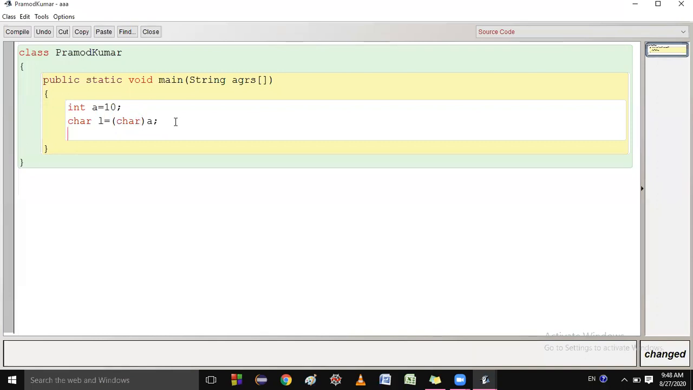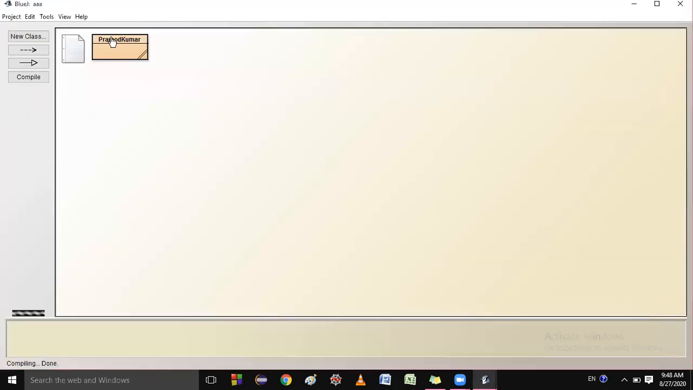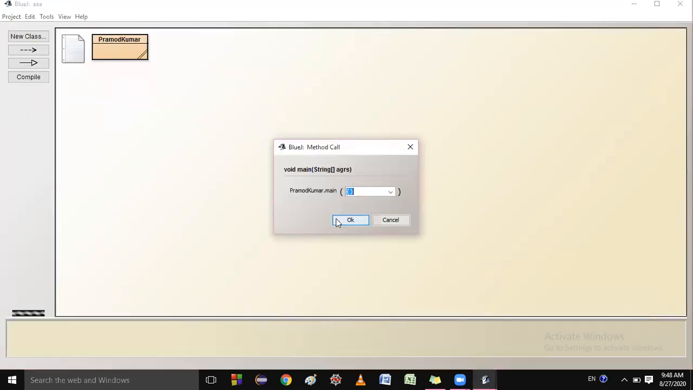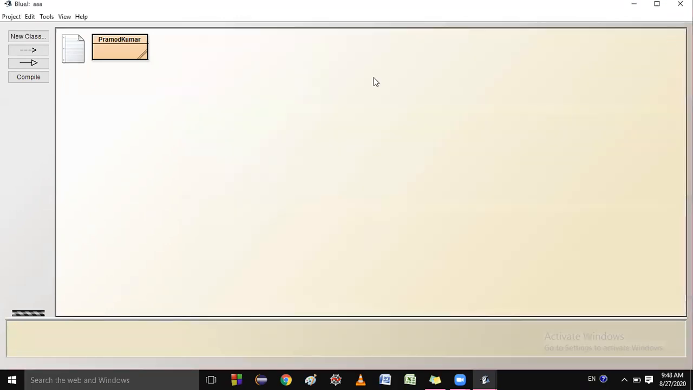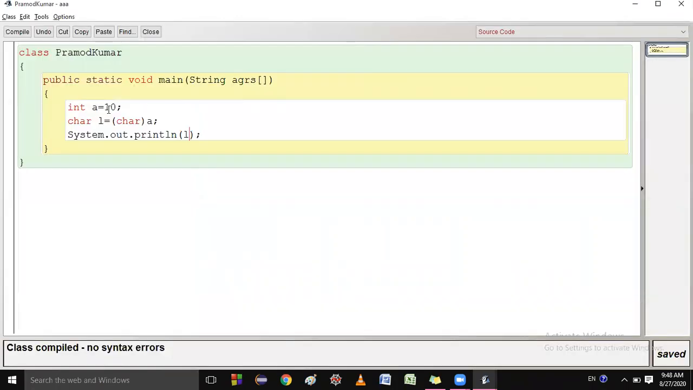Students, tell me, 0 to 9, which type of values is it having? ASCII code. Tell me what is the ASCII code of 0 to 9? Sir, 48 to 57. 57. And this is that 57. This is 10.